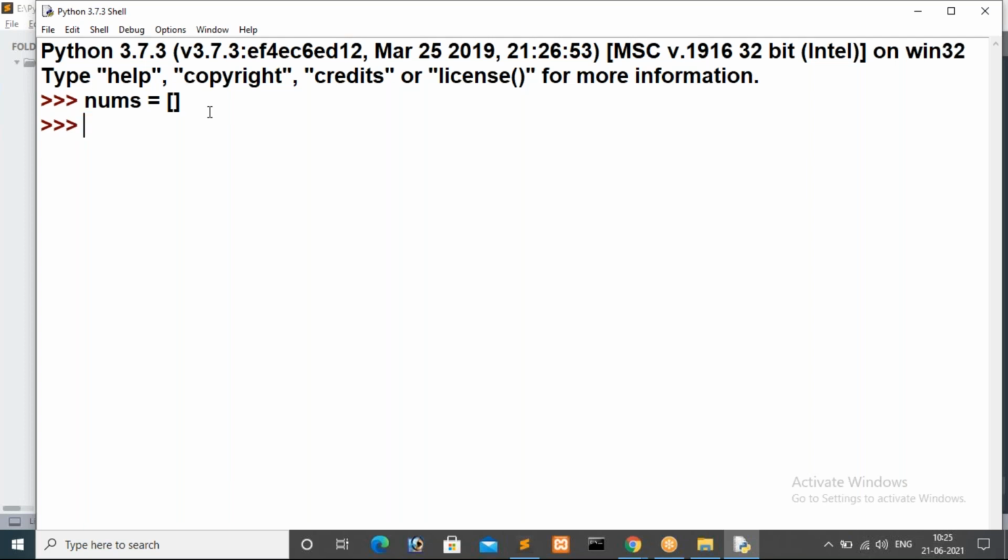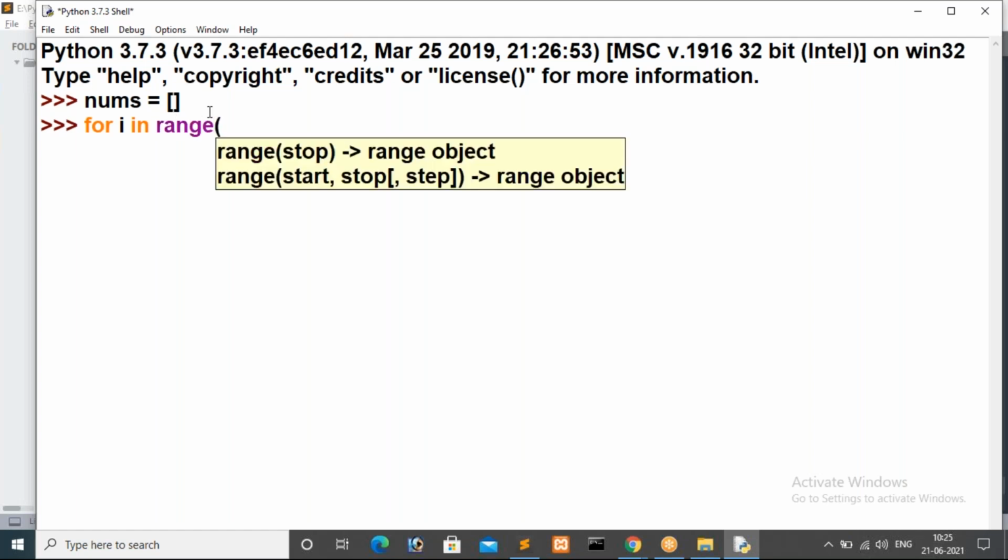Now I want to store values 1 to 10. For that, how many times do we have to iterate a loop? We have to iterate the loop: for i in range of. As per our assignment, we have to store 1 to 10. That means I'm giving range from 1 to 11, so that the numbers 1 to 10 are stored inside.